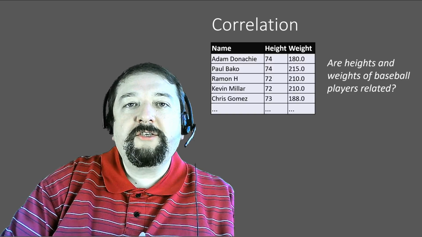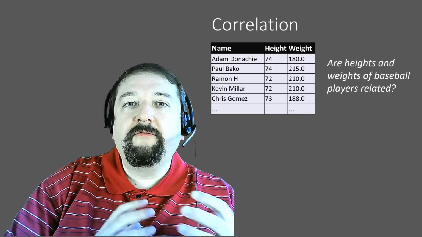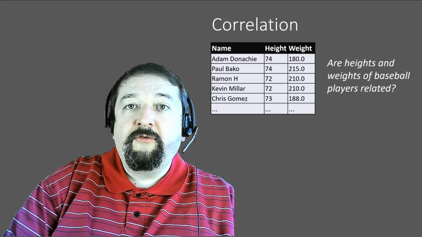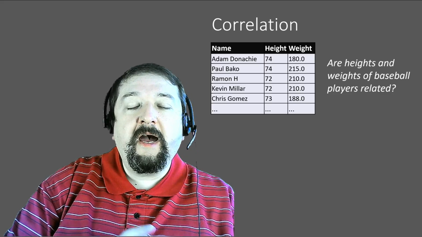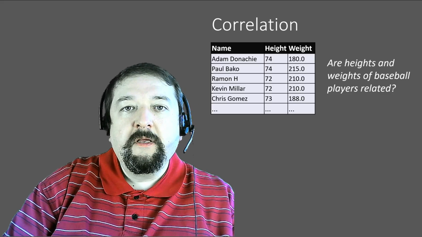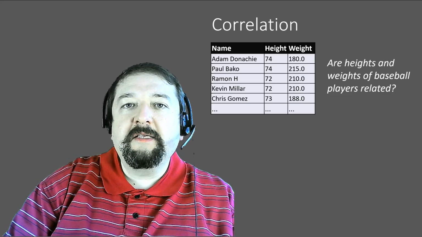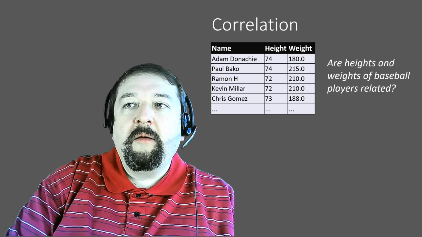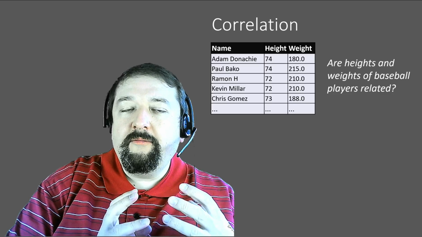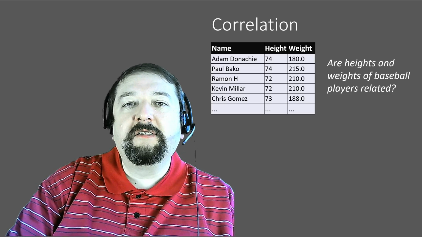Another important question is correlation. Are two values related to each other? For example, for baseball players, are their height and weight related? You can probably expect that that is the case. The taller the person is, the more his weight is. But how accurate is this relation?